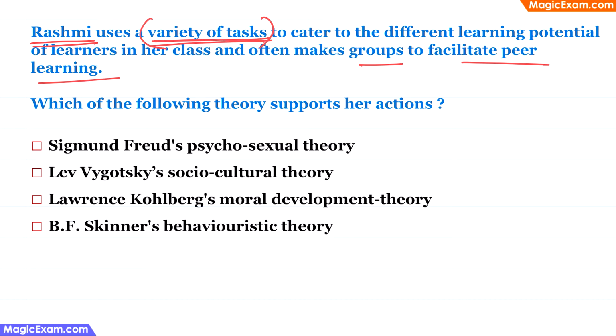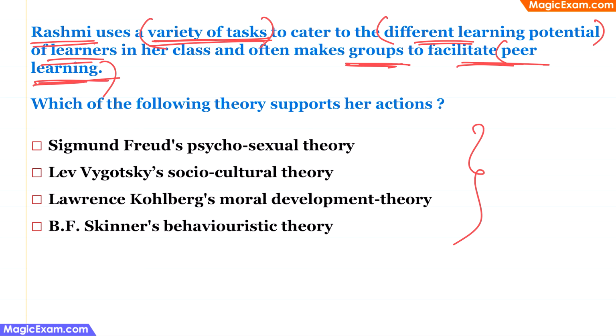So this is experiential learning, and she understands that children have different learning potentials and they need support at each level. Therefore, we are talking about scaffolding here, where Rashmi is providing support to different children at different learning potentials, and she is also making groups to facilitate peer learning. Peer learning is nothing but social interactions. So when you look at all of these and you look at all the options, we are talking about socio-constructivist classroom here.